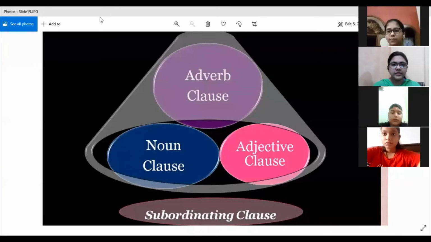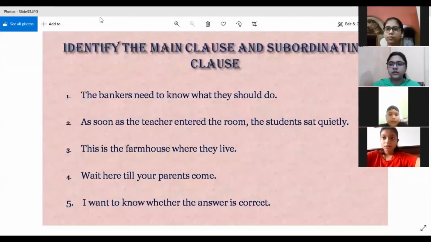Fine. Let me see if I have exercises based on what we have done. So here is an exercise in which you have to identify the main clause and subordinate clause in these sentences. Take your time, a minute's time.